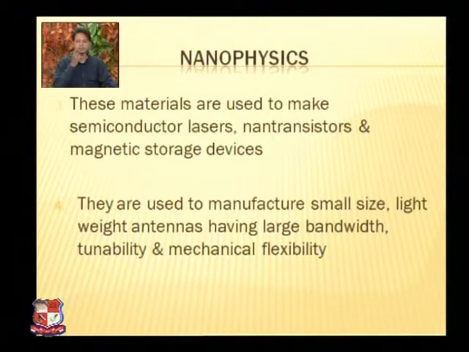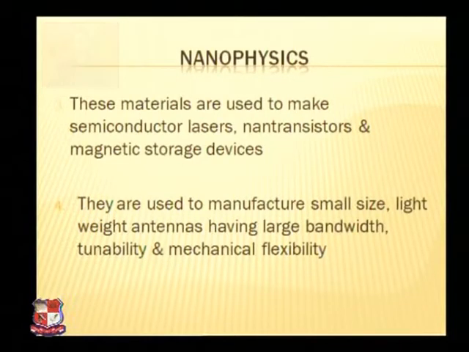The third application of nanomaterials is that these materials are used to make semiconductors, lasers, nanotransistors and magnetic storage devices. And the fourth point is, they are used to manufacture small size, lightweight antennas having large bandwidth. They have large tunability and mechanical flexibility.